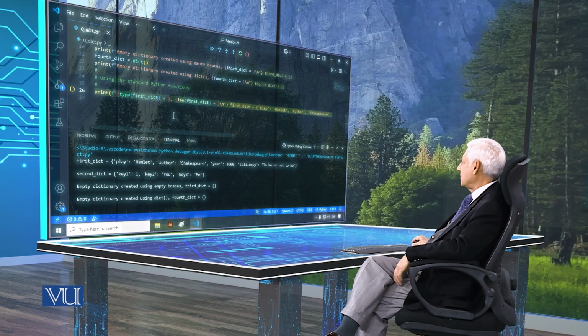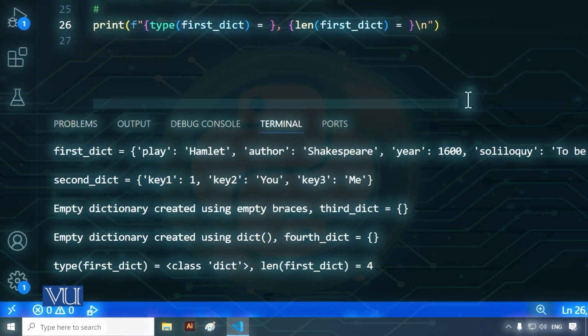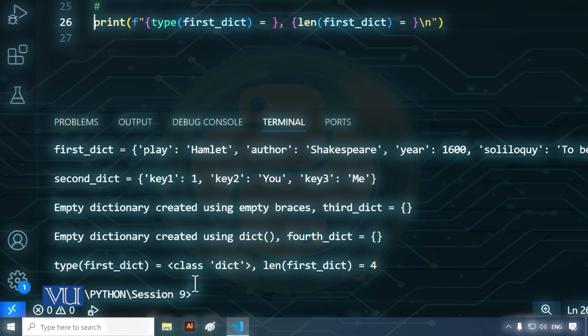And Python being the consistent language that it is, the length function works for dictionaries. Len of a dictionary will give you the number of items in the dictionary. The type function works, it gives you the class of the dictionary. So let's take a look what happens. And we step in and we say type of first dictionary is class dict and the length of first dictionary is 4, which is the number of key and value pairs in the dictionary.